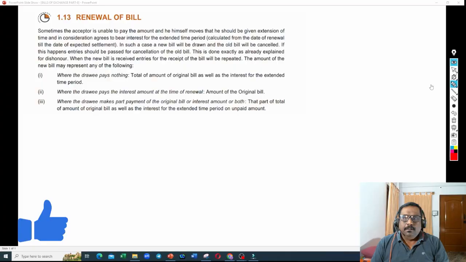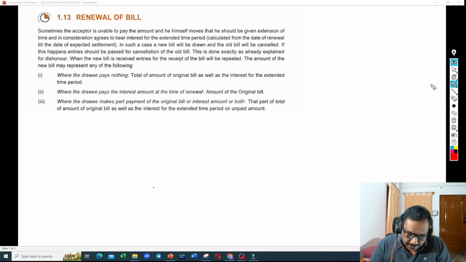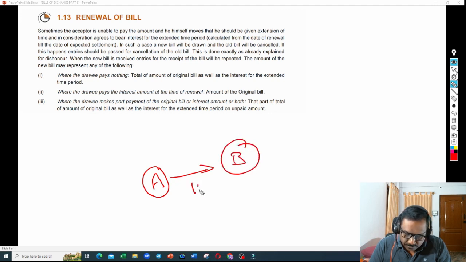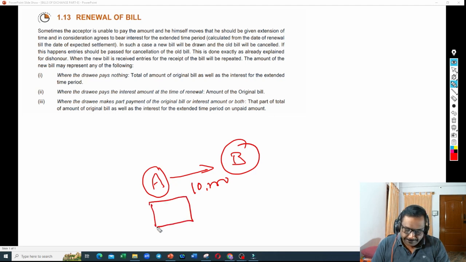Okay guys, let us understand this scenario. Let us say A has drawn the bill on B for 10,000. So the bill is with A. A will go to B and request for the payment after the due date.